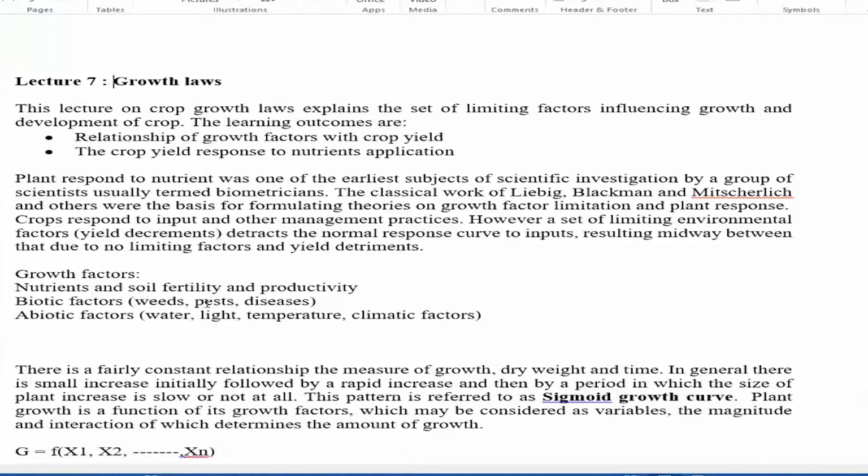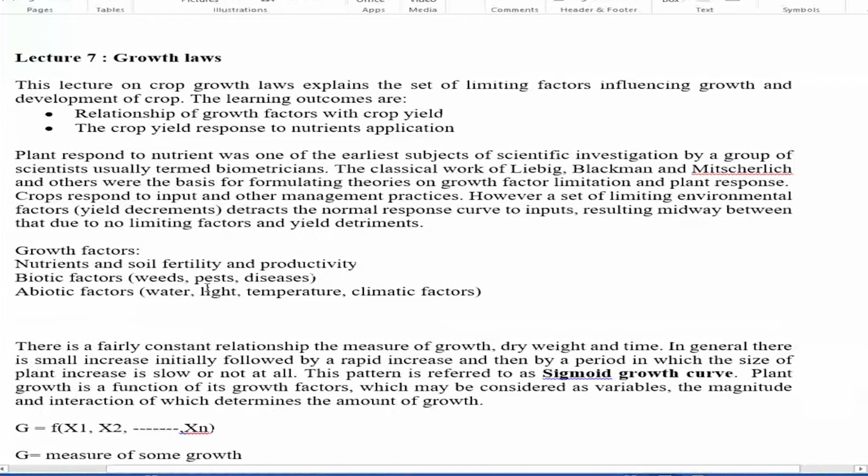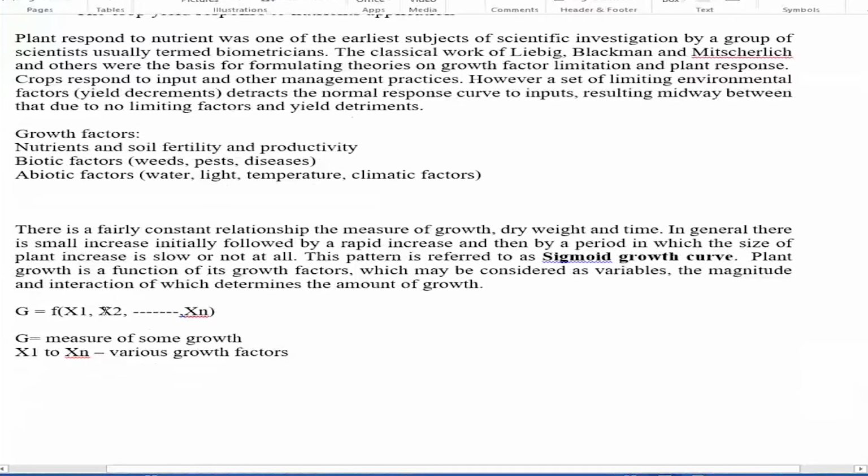There should be good soil, and your management should be good for that soil: water supply, nutrient supply, and plant protection measures. The environment, light, and temperature should all be optimum to have maximum production. That is why growth is a function of several factors, x1, x2, xn.